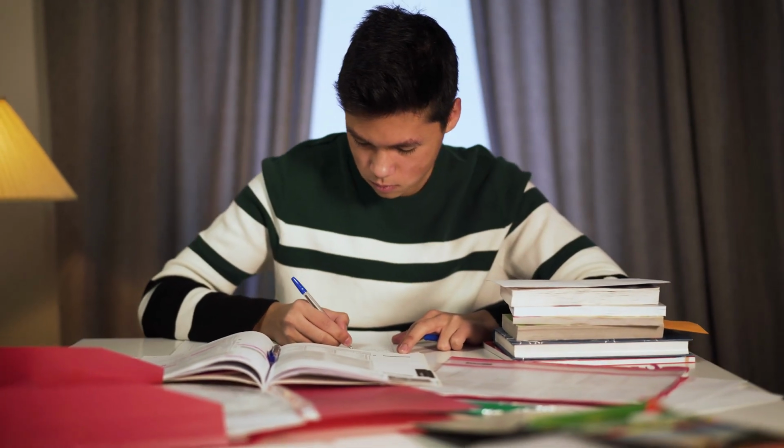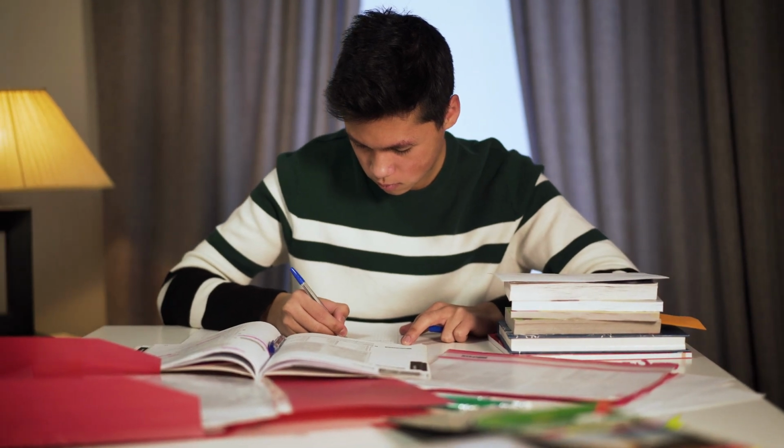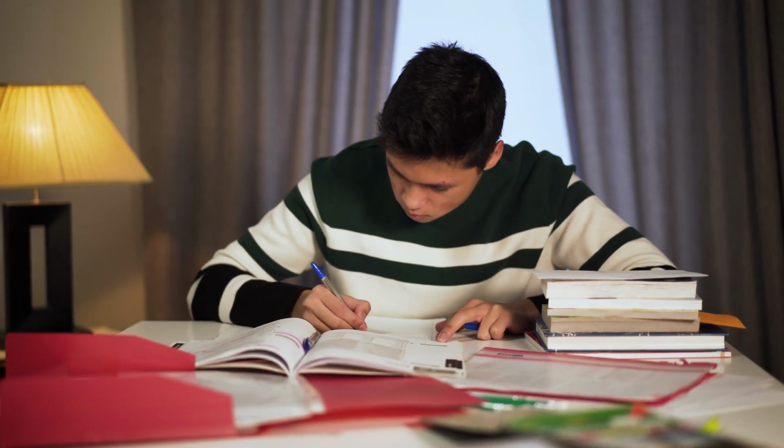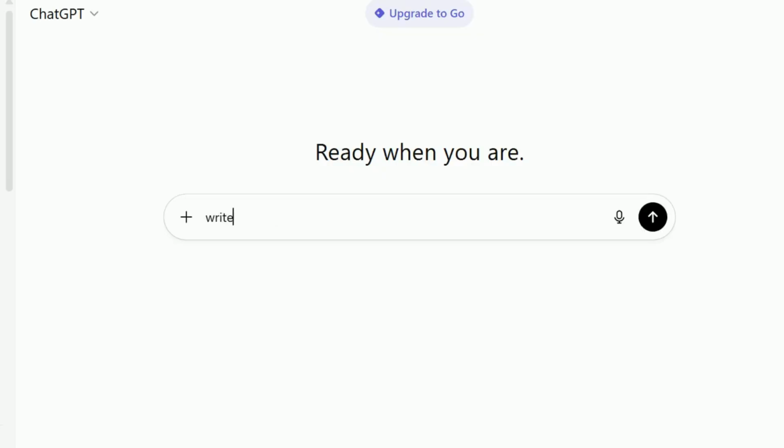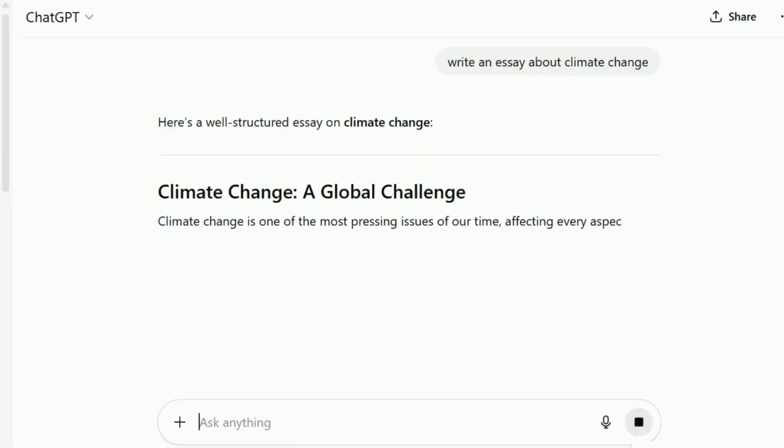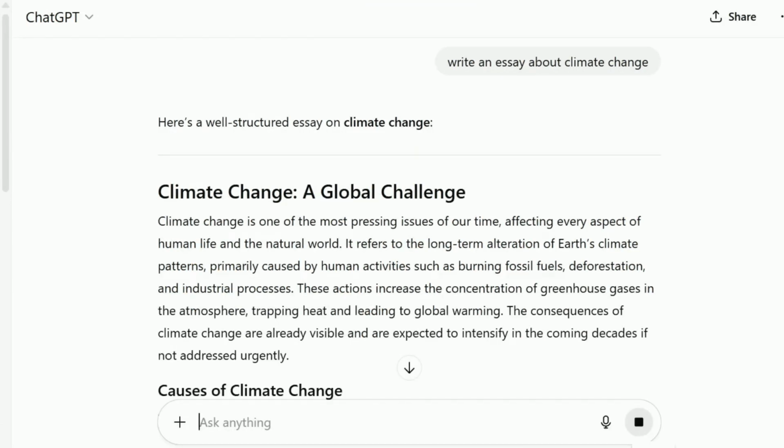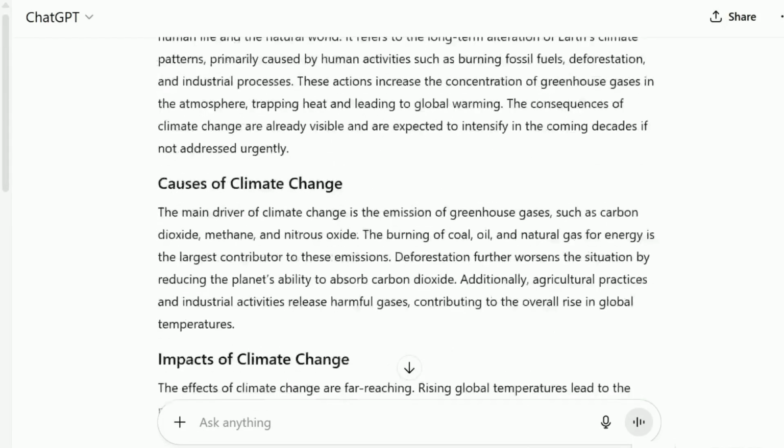Imagine you're a student in the US. You need a quick essay. Let's try a weak prompt first. Weak: Write an essay about climate change. Look at the output. It's generic, flat, and honestly, sounds like every other essay on the internet.